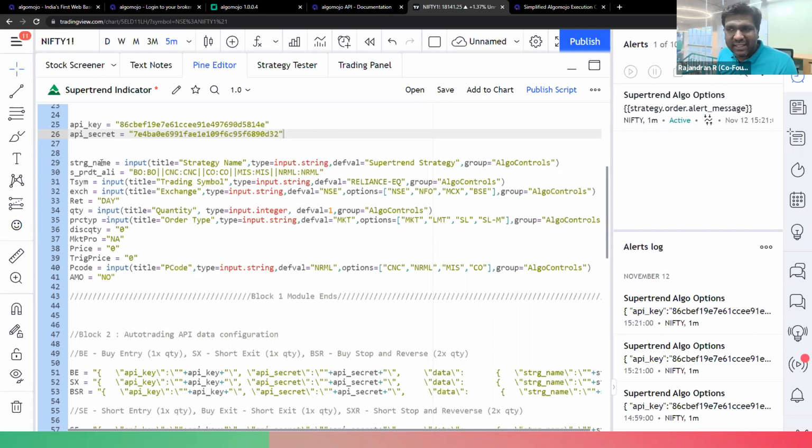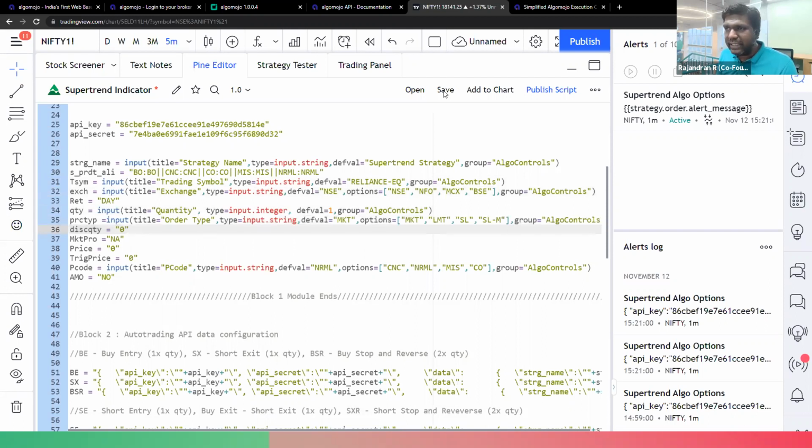Once that is done, the next thing is entering the strategy name. Of course, the strategy name is done. All these are one-time activities only. You don't need to do it every time. In my case, I'm going to trade Reliance equity, so I will say Reliance equity. If you are trading futures, you have to enter those future values, exchange, quantity type, and order controls, all those things.